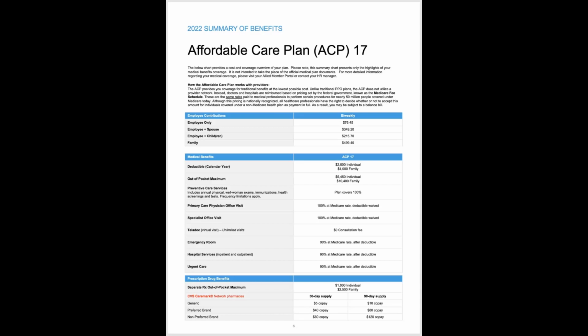They'll confirm benefits with Allied, and we'll explain how the plan pays, and they'll decide whether or not they'll accept it, and if they'll accept it as payment in full. How this plan is paying providers is at the Medicare rate. So it doesn't mean you're on Medicare, but it means that we're paying physicians, hospitals, any providers under the plan using the same rates that the federal government does for someone who's over age 65 and on federal Medicare.